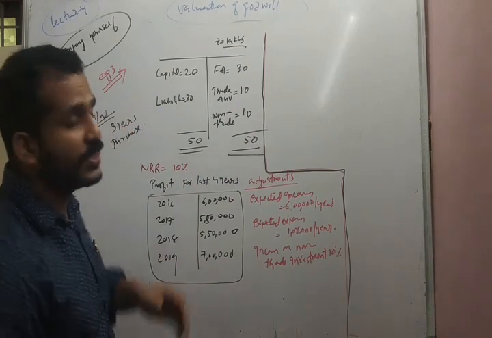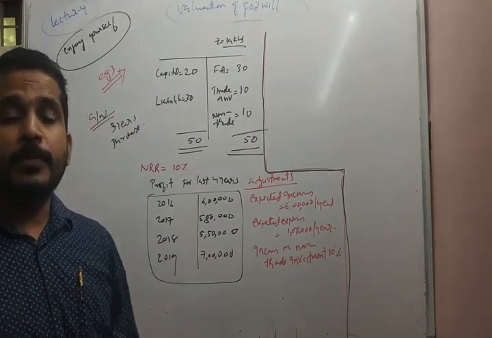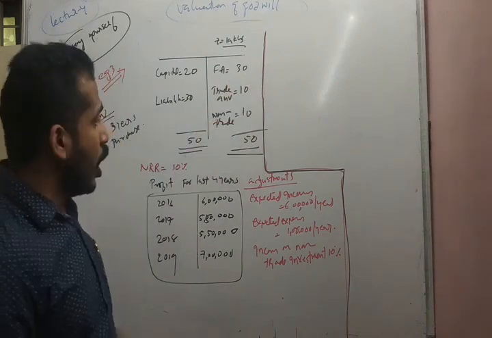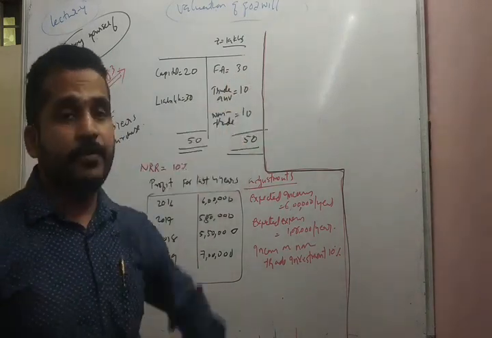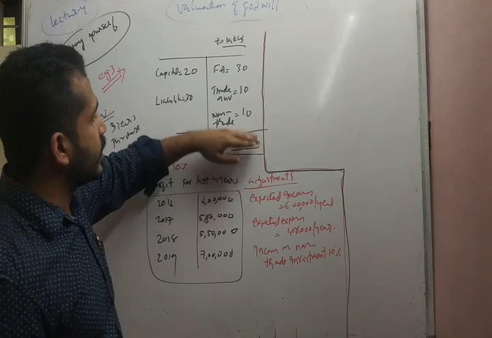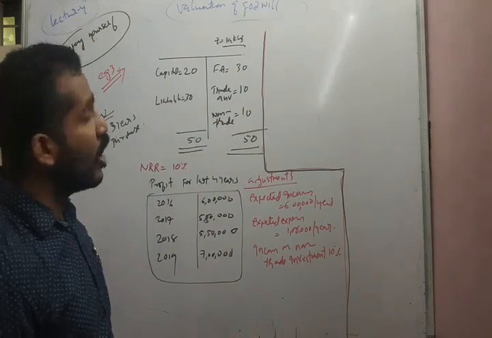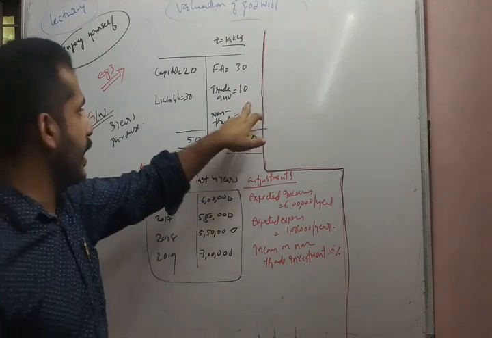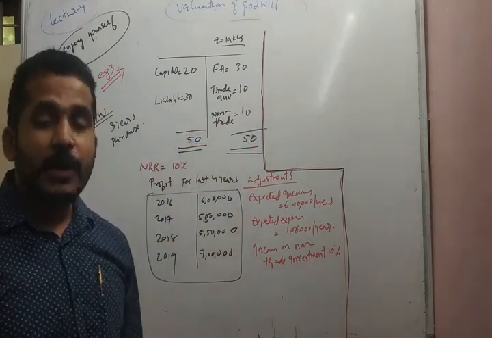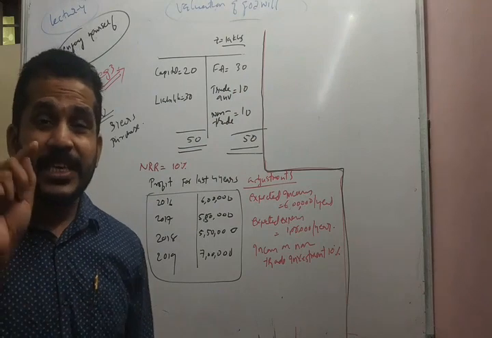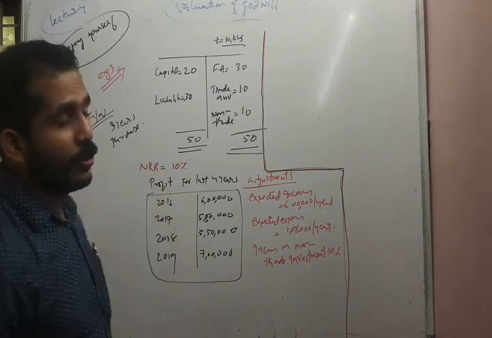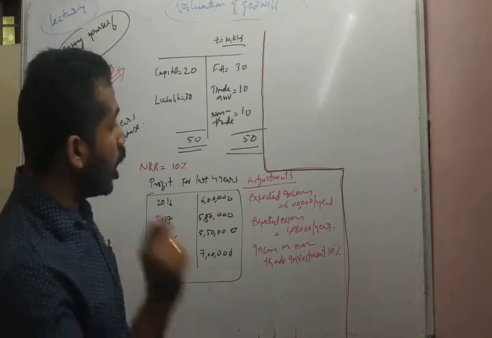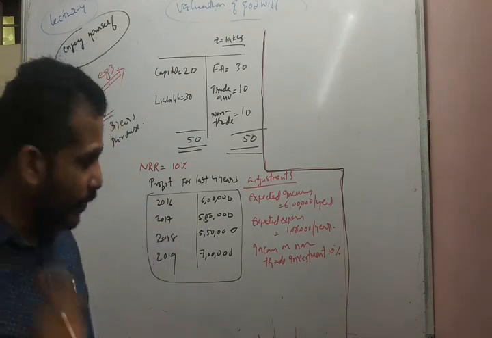The normal rate of return is 10%. So what is the normal profit? How do we arrive at the normal profit? While calculating the capital employed, take total asset excluding the non-trade investment. So 50 lakhs excluding non-trade 10 lakhs, we will get 40 lakhs. That is fixed asset plus trade investment. 40 lakhs minus 30 lakhs of liabilities, we will get 10 lakhs as capital employed, and the normal rate of return is 10%. So 10 lakhs into 10%, rupees 1 lakh. That will be the normal profit expected by the investor.